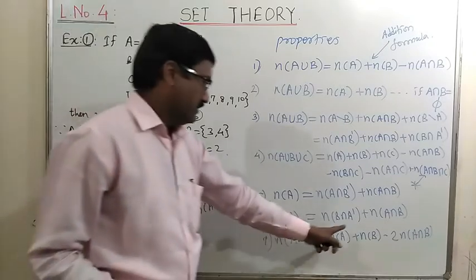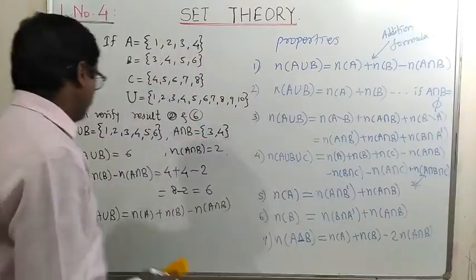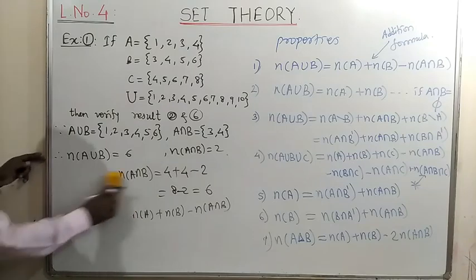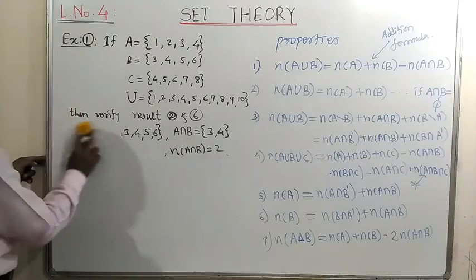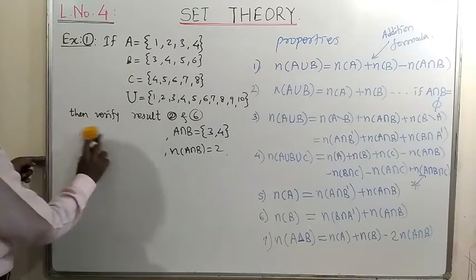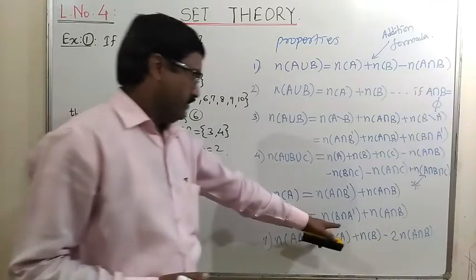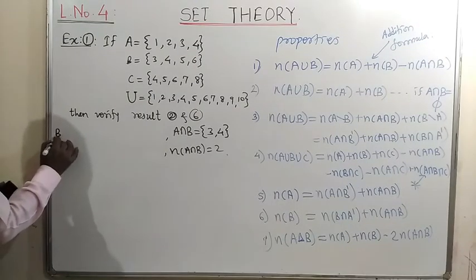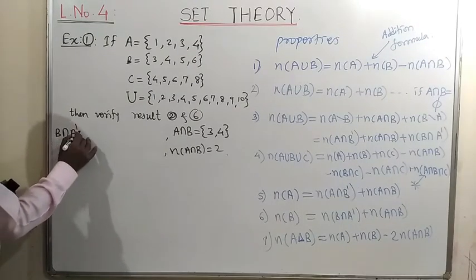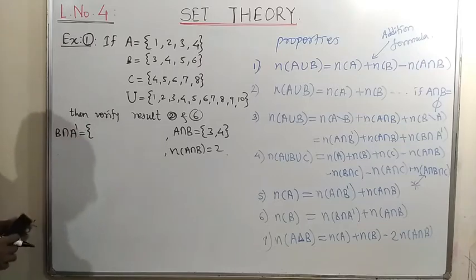And we require the number of elements in B intersection A complement. Let us see that result. B intersection A complement. Let us write first the set.